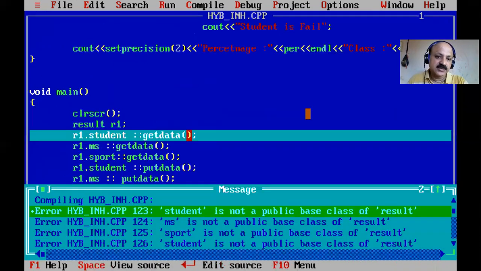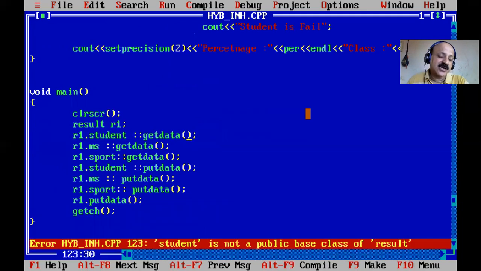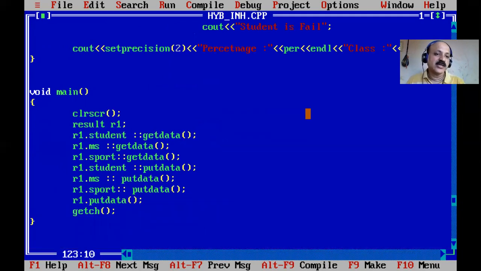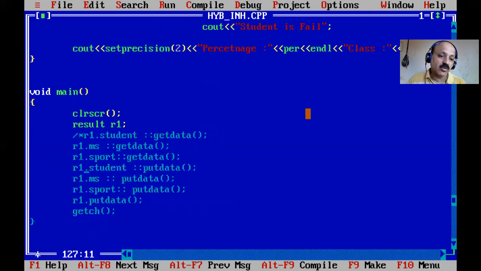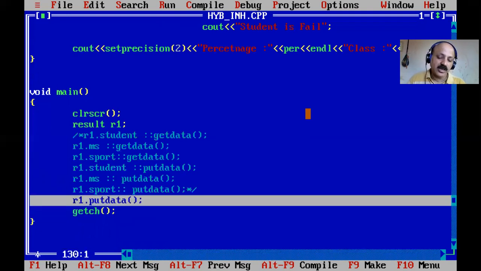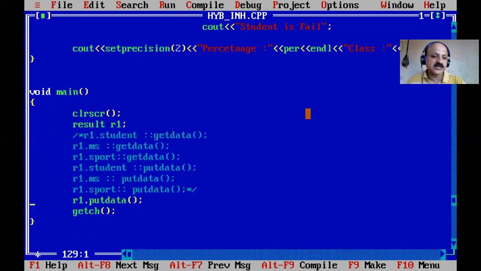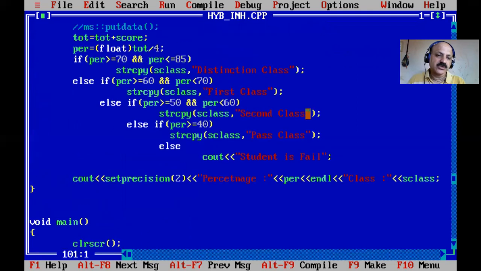Yes, 6 errors. So here the objects of student are not public based on class result. Now this technique I previously commented out, so here also I give the comment line, because it does not work. The object is not allowed to handle the private member with this technique. So only one member is being called, and that member call, public to private, is known as a nested member function.